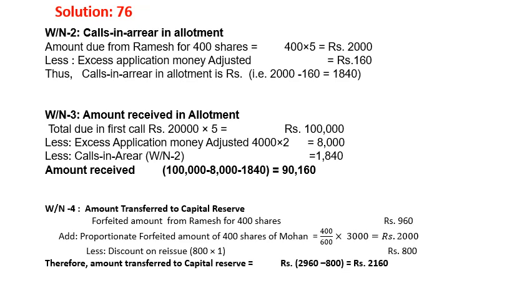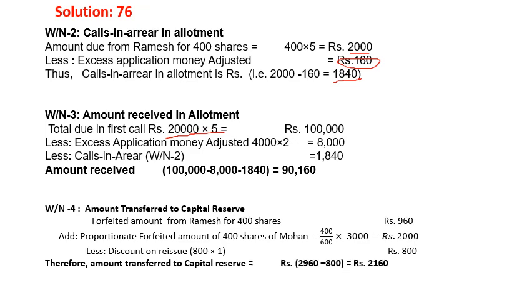Now working 2, amount calls in arrear on allotment. Amount due from Ramesh is 400 shares of rupees 5 each, that comes to 2000 rupees, and from there the excess application money we already worked out, 160, will be minus it. So amount calls in arrear on allotment is 1840. Now amount received on allotment, total due is 20,000 into 5 including premium, that is 1 lakh.